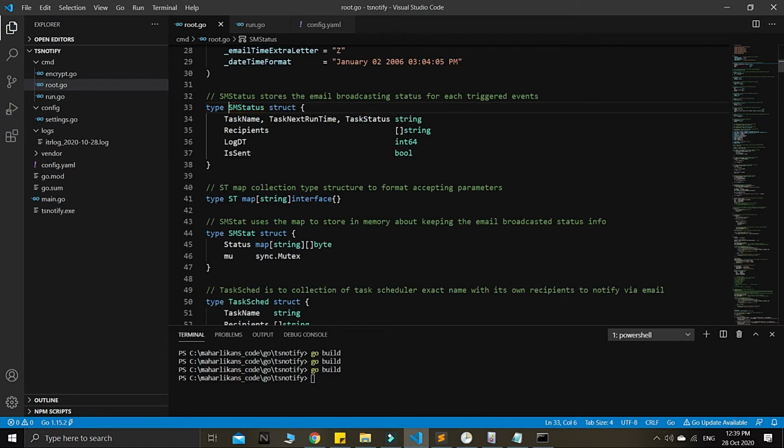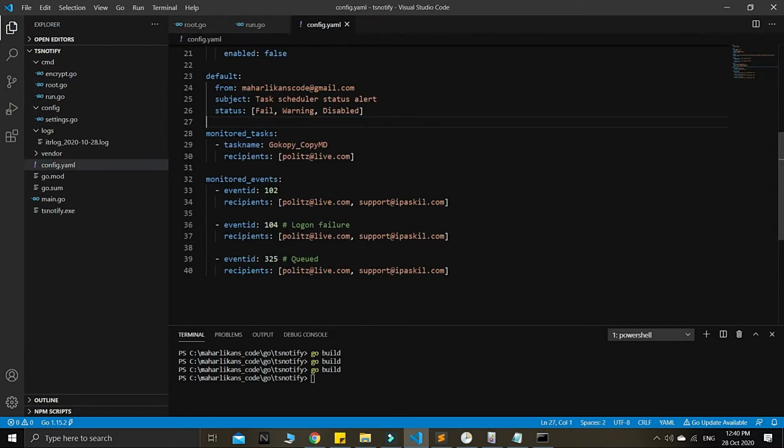When we go to this definition here, I added this as an int64 because I want to store the buffered time that we want to resend the email notification to our recipients regarding these email recipients here, guys. Right now I just put one at the moment for better testing, and then we can add another email here also from support.ipaskill, which is my site, guys.